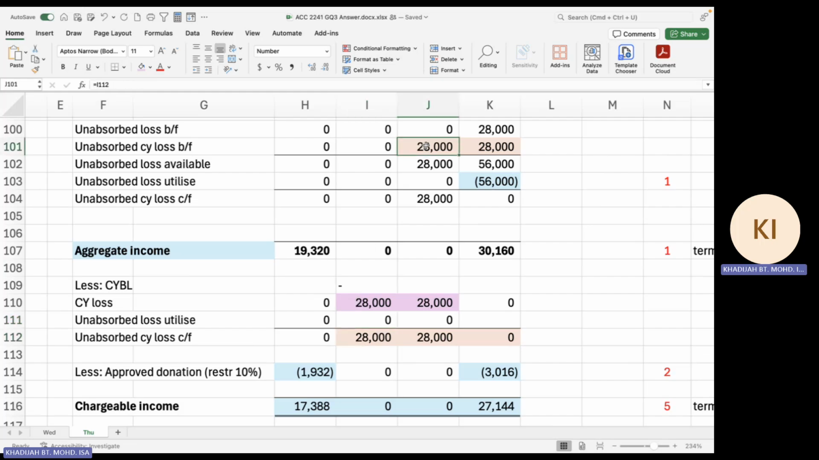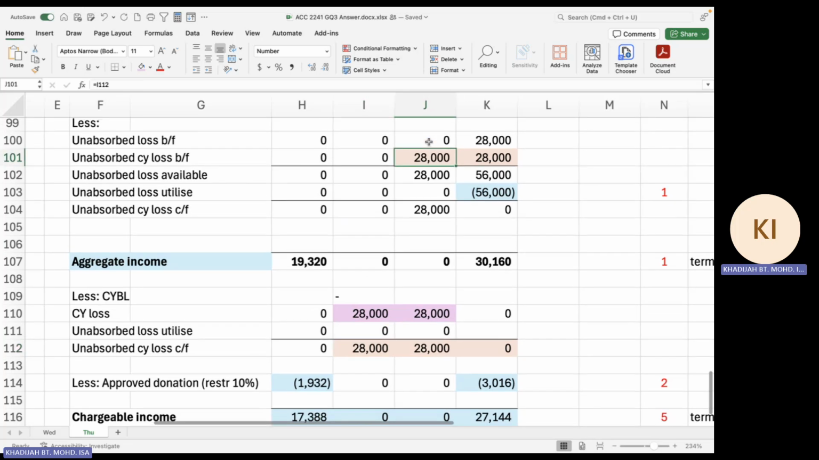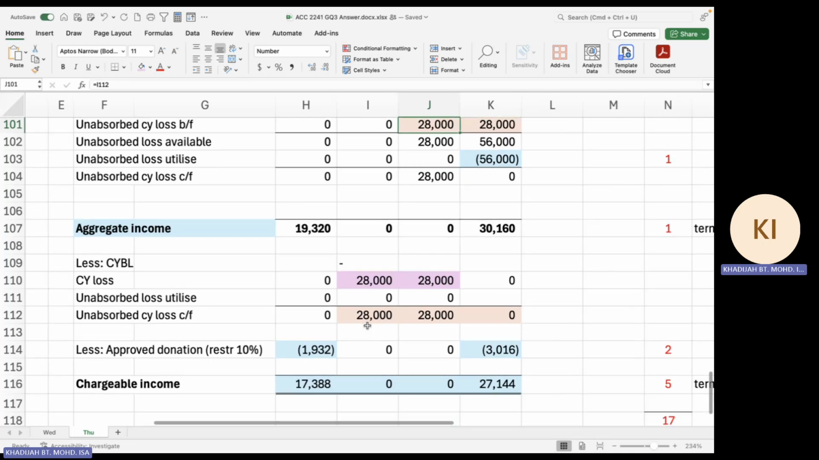It becomes unabsorbed loss. In this case, I call it an unabsorbed current year loss, which is brought forward from the previous year. So I put it in the same color here, 28,000 here. Now carry forward to next year, it becomes unabsorbed loss carried forward, brought forward. Let's finish here first because here is 0, so loss is not utilized. You carry it forward. You cannot claim any donation because income is 0, so your chargeable income here is 0.